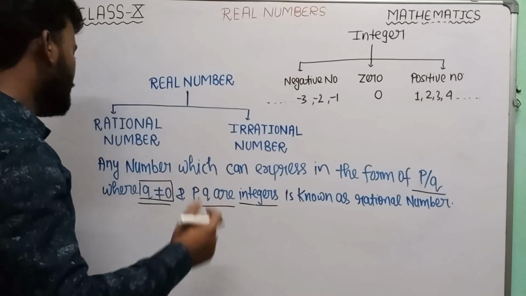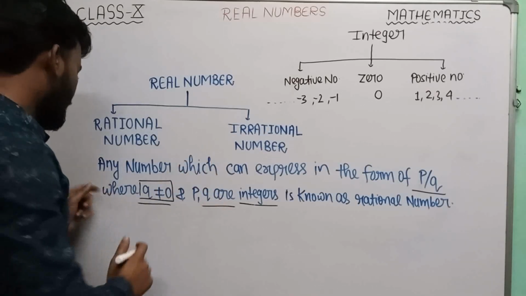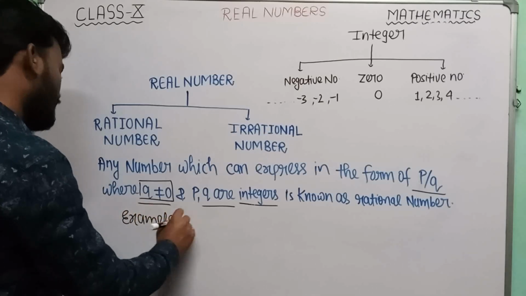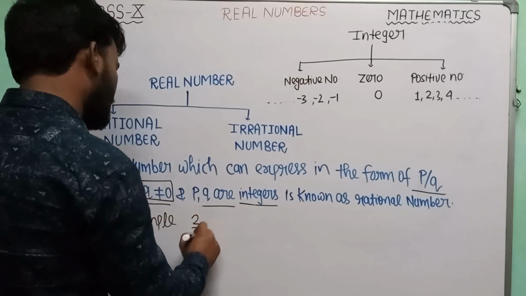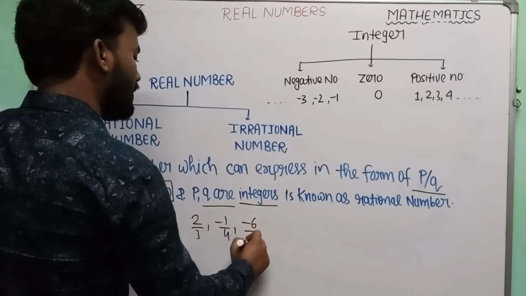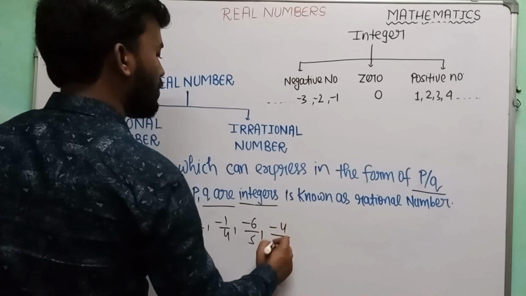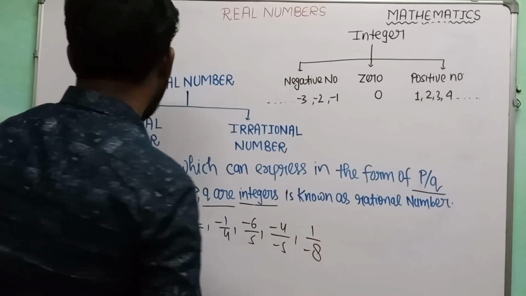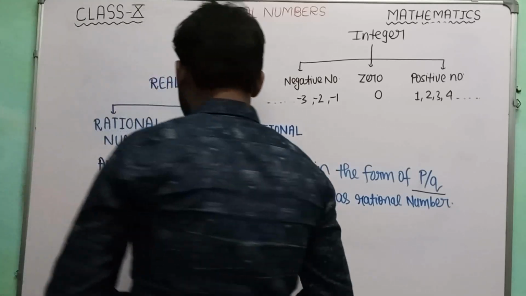So if we talk about examples of rational numbers, 2 by 3, minus 1 by 4, minus 6 by 5, minus 4 by minus 5, 1 by minus 8, all are rational numbers.